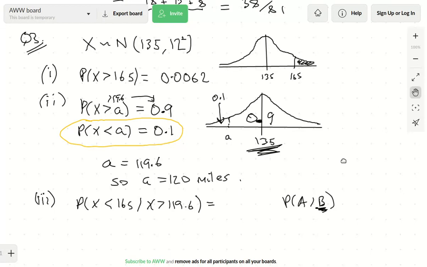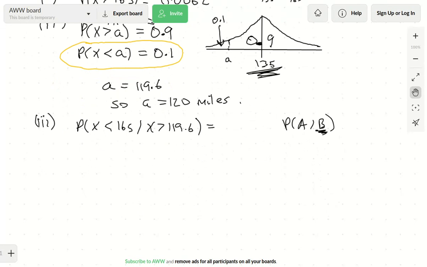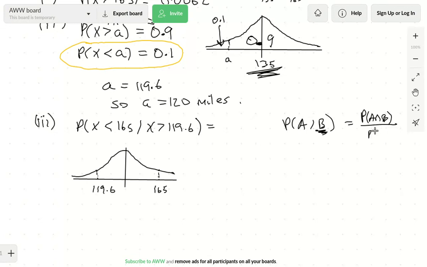I would like to draw a little diagram though, because I like the little diagrams in normal distribution. It's the only way to get it right, especially the tough bits. It encourages understanding, even if it's just a straightforward little bell-shaped curve. We can actually do a lot with this diagram because we've got a lot of the values. The way conditional probability works is, probability of A given B is probability of A and B over P of B. I never forget that.